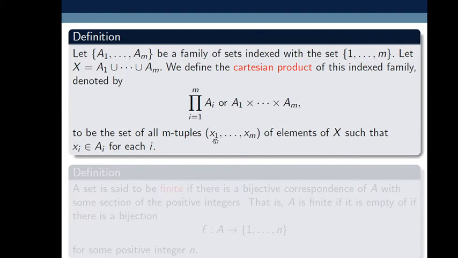So this m-tuple x1 up to xm belongs to this product, i varies from 1 to m of Ai. This is an element of this set product Ai, where x1 belongs to A1, x2 belongs to A2, up to and so on, xm belongs to Am. So this is an m-tuple.